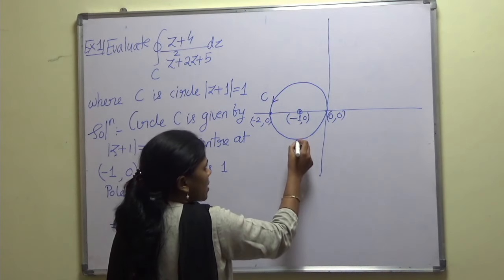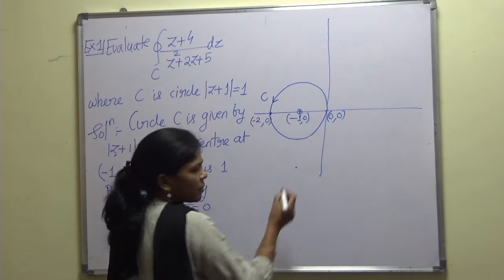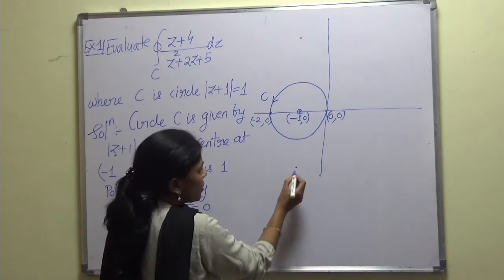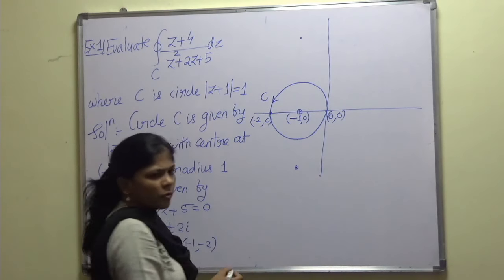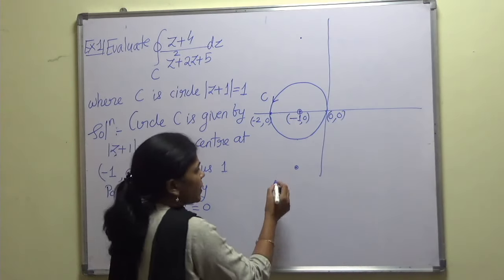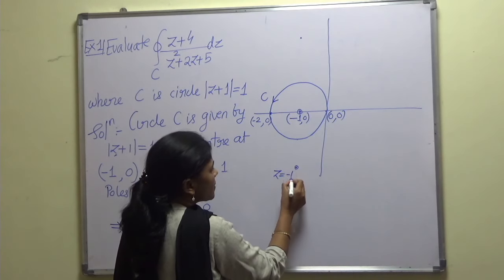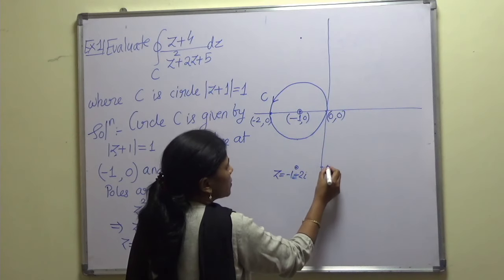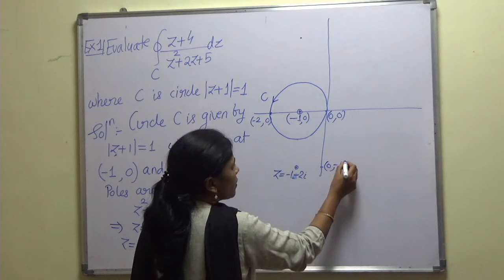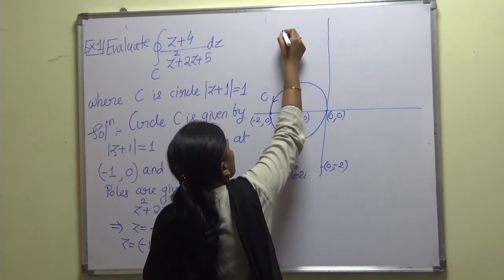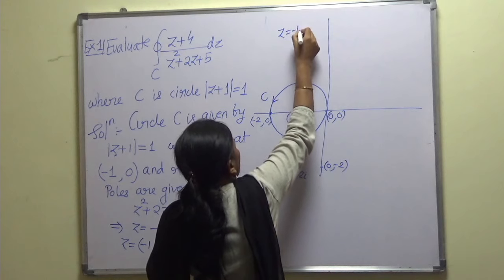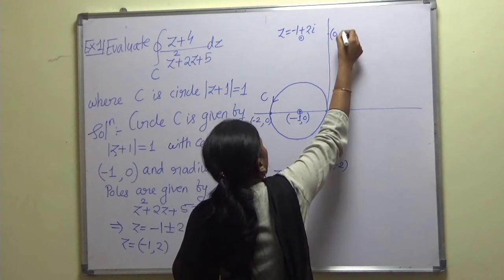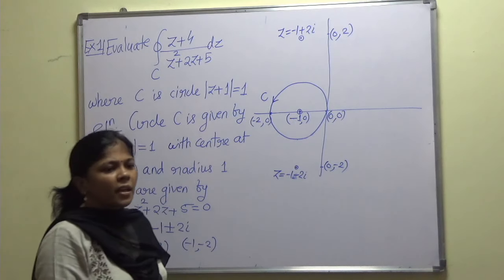So this is z equal to -1 minus 2i, and at the same distance above we have z equal to -1 plus 2i. Like this we have identified the poles.